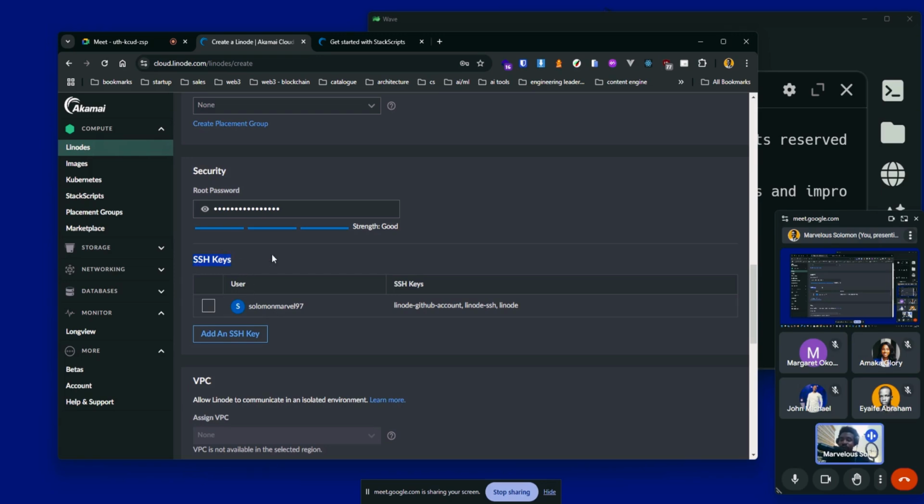Okay, so I don't want to use SSH for now, but SSH is simply SSH keys. They're simply a way to log in without having to put a password. So it's passwordless login, right? You can simply set up a new SSH option here. You download the key on your machine, and then you can log in with that key from your terminal, right? Or you can generate a key before bringing it here, using an SSH key generator. But we're not doing that, right? So let's just ignore that.